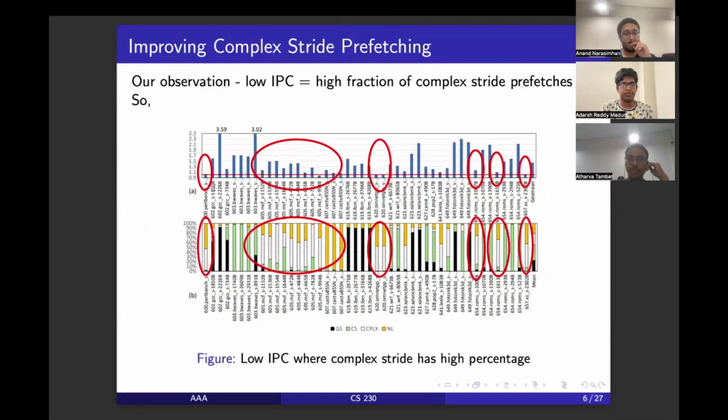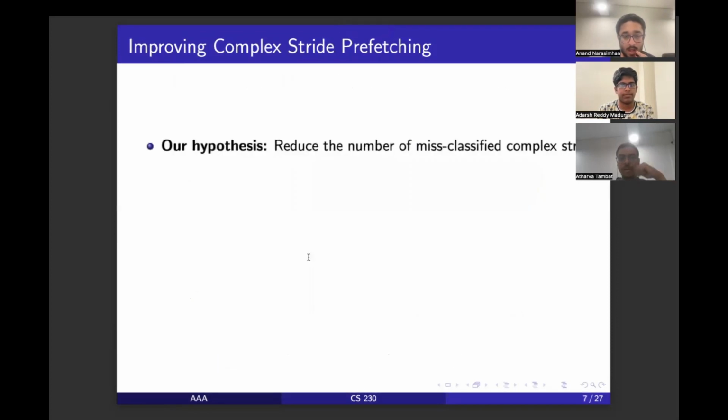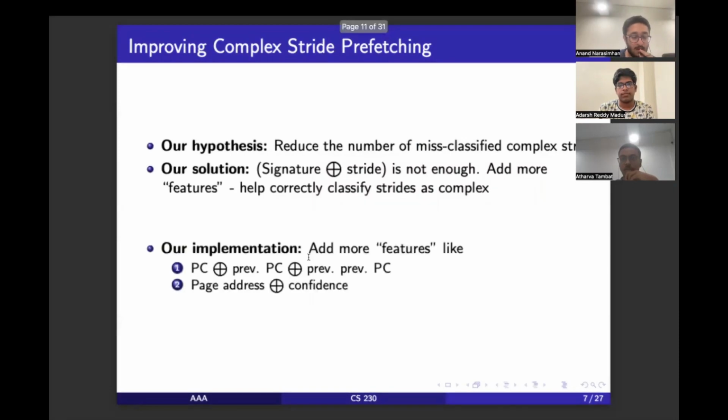Yeah, so the first observation we made while going through the paper was that low IPC corresponded to a higher fraction of the strides being classified as complex strides. So our hypothesis was to reduce the number of misclassified complex strides. The signature XOR stride was the feature being used by the prefetcher to classify a stride as a complex stride. We thought signature-based hashing alone might not be enough for the prefetcher to learn all aspects of the access pattern. So in our implementation, we added two more features: the PC XOR previous PC, and the second feature we added was the page address XOR confidence.